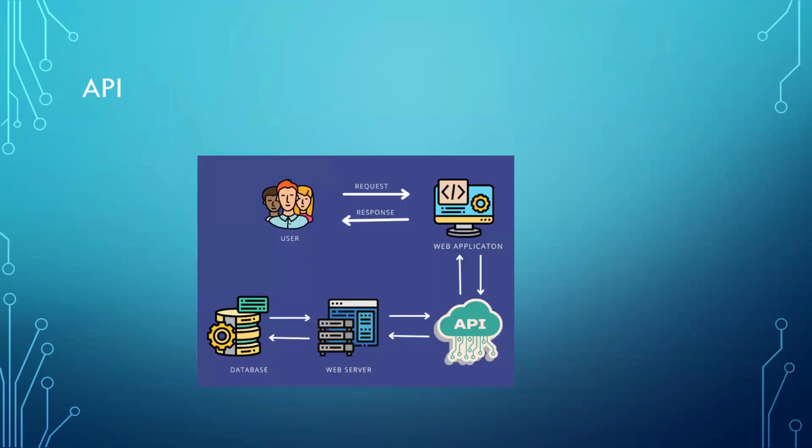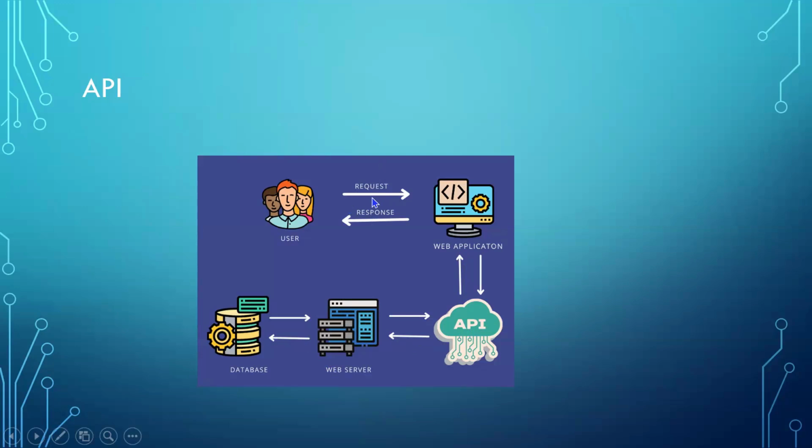Next is API. When coming to the full stack development, I want to access my URL through API, application program interface. What I will do in this? On the left side, I could see some users sending the request to my web application. What is this web application doing? It is taking the user request and sending it to the web server. This is a Django server, web server. I'm going to use it here. So this Django server is going to talk to the database.